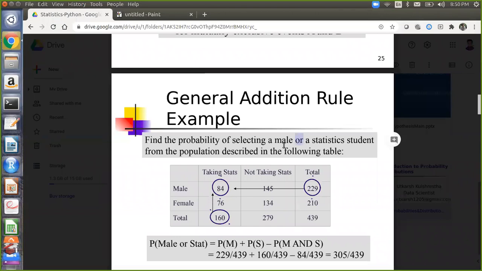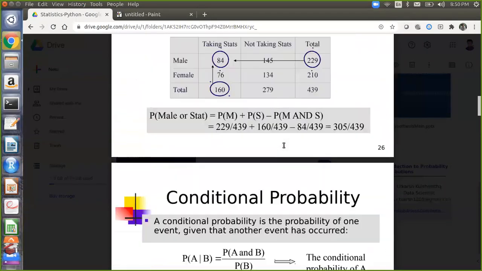We need either stats or male. The joint probability, because in male or statistics the overall probability has already been captured, so this AND part we are removing by subtraction. Yes, for the AND part, we are removing it because of the either-or condition. But if the problem says male or statistics or both, in that case we need not subtract it. Yes. Okay, got it.